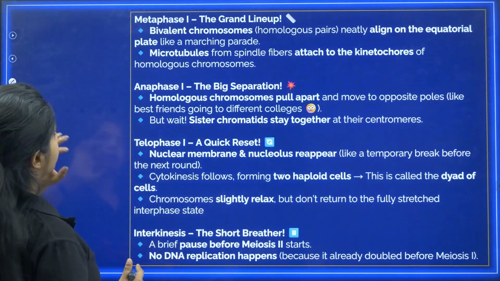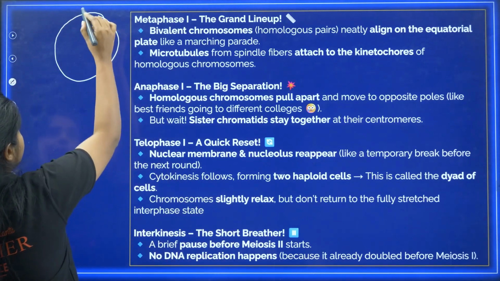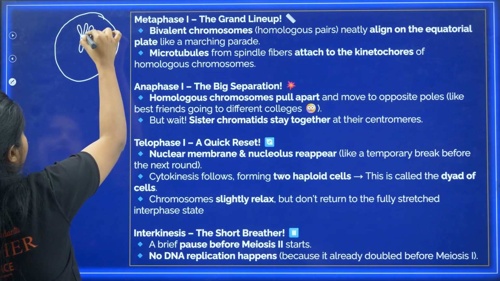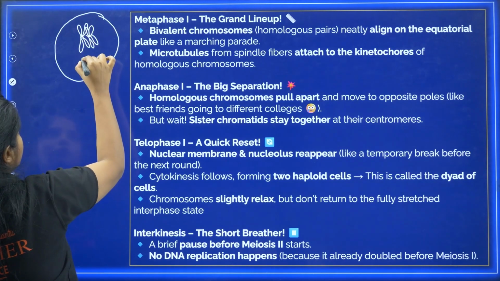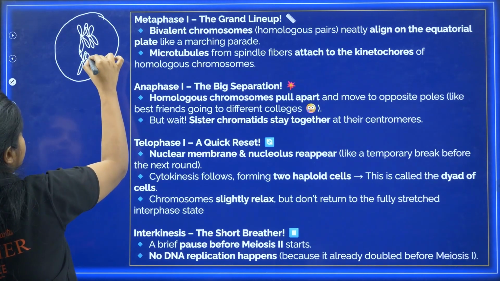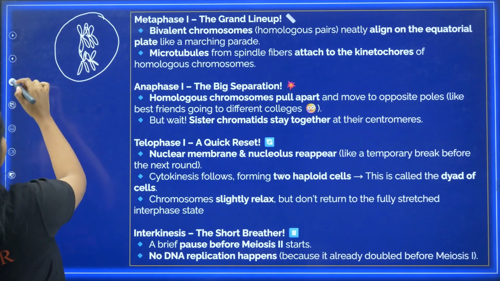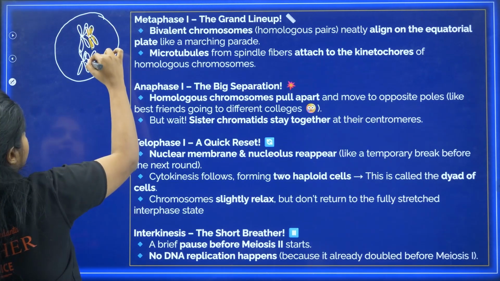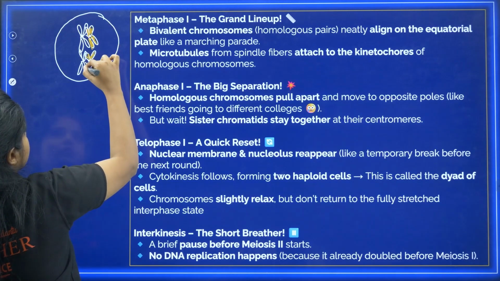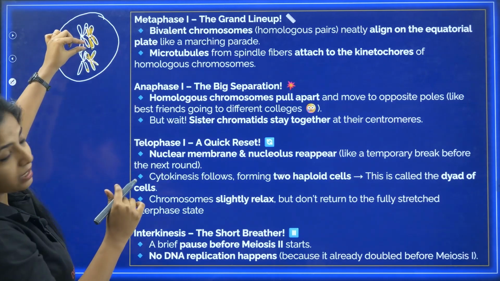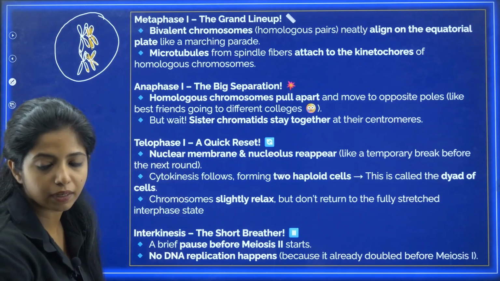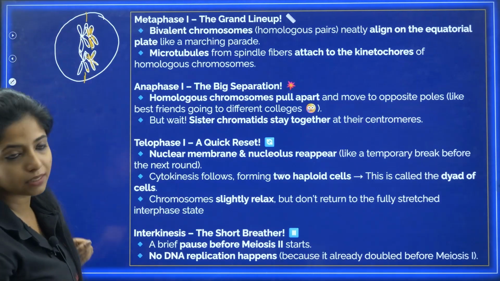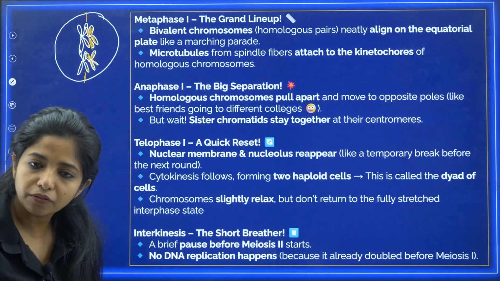So what happens in metaphase? The bivalents which are there, these are the homologous chromosomes that we have. And please remember, my dear children, the link is still there. They are still linked because of the chiasmata being formed, okay? So they are going to arrange themselves in the metaphasic plate like this.